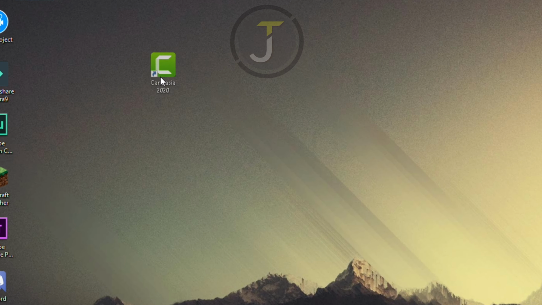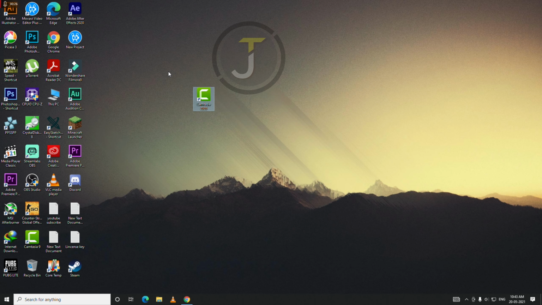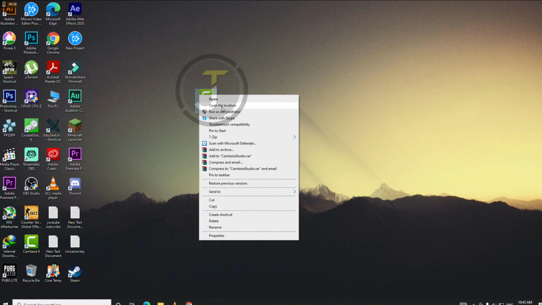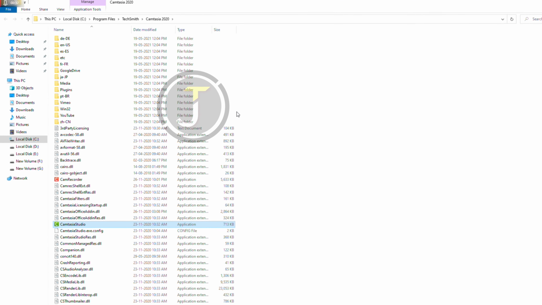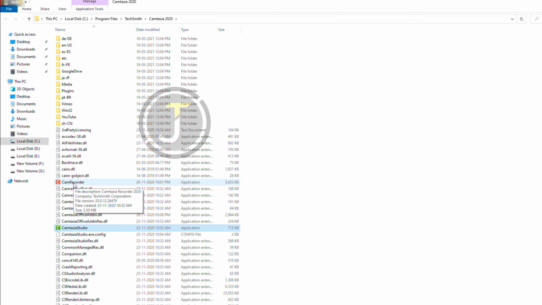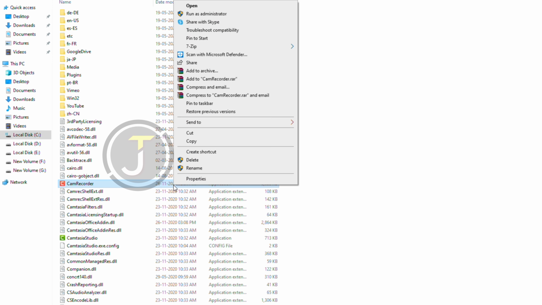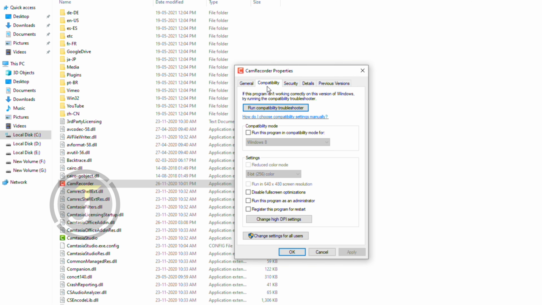So first, find your Camtasia icon, and what you want to do is right click and click open file location. Find CamRecorder, right click and click on properties, and click on compatibility.